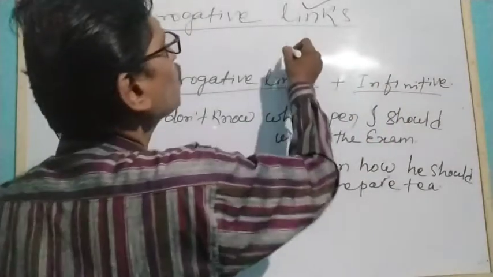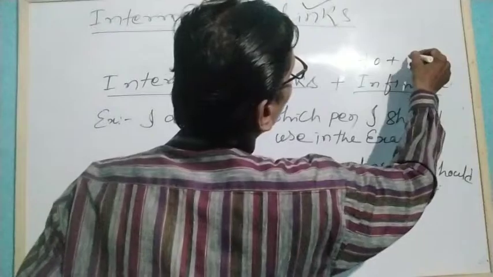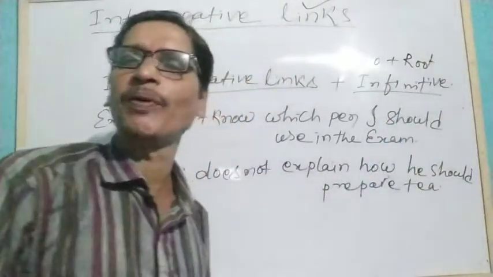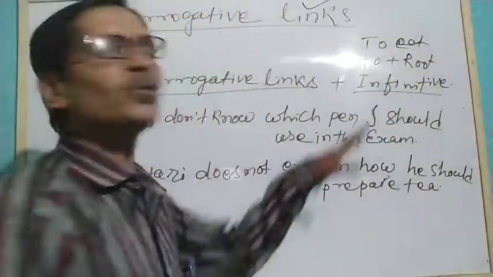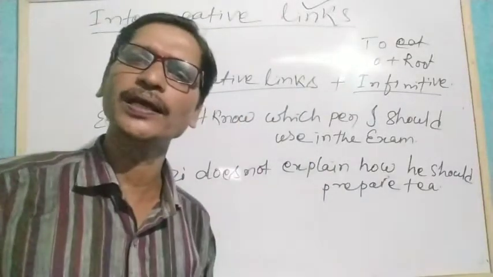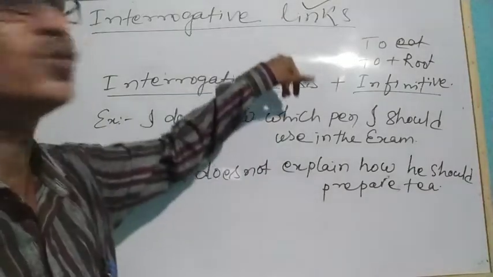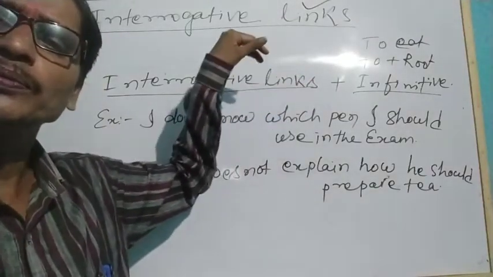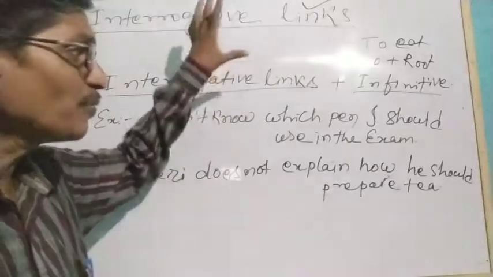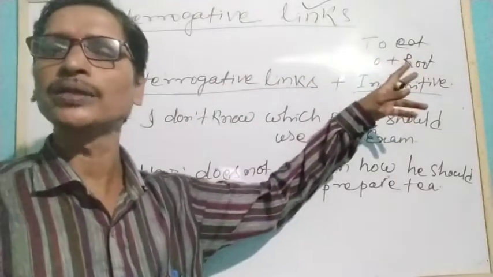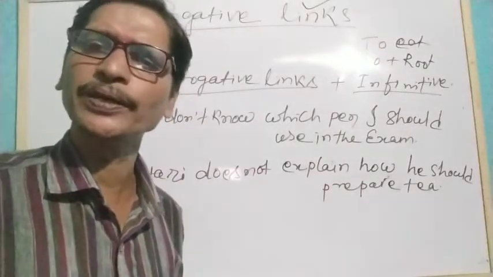So that means who, whom, whose plus infinitive, meaning to plus the root form of the verb. That means to plus infinitive, which we have already understood in earlier classes. So sometimes with interrogative links, with who, whom, whose, what, which, where, when, how, why, we also use to plus the first form. But when we use it, we know that we use to plus infinitive.